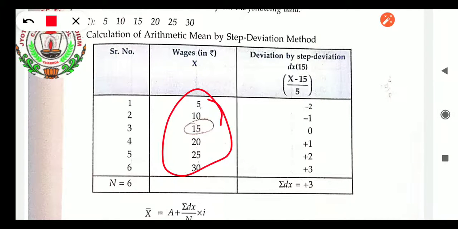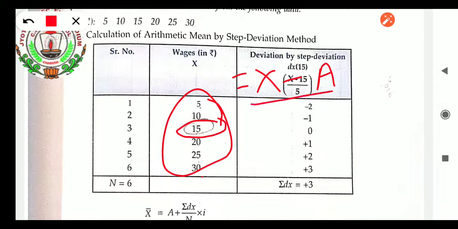Okay, fine. So how do we take it? dx is the same formula, x minus A only. We will be taking an assumed mean. Here we are taking the assumed mean 15, which is near to 30 and 5 equally. We can take 20 also. If you are having a problem you can take 20, but if I find 15 minus 30 it is coming 15, and 15 minus 5 it is coming 10 as the difference. So you can take either 20 or 15. We have taken 15 here.